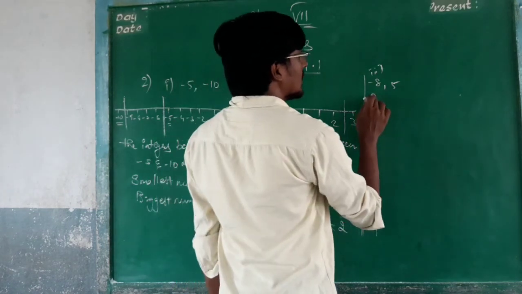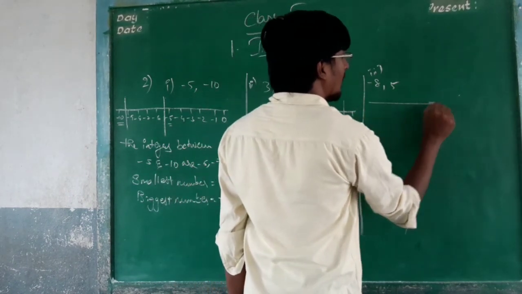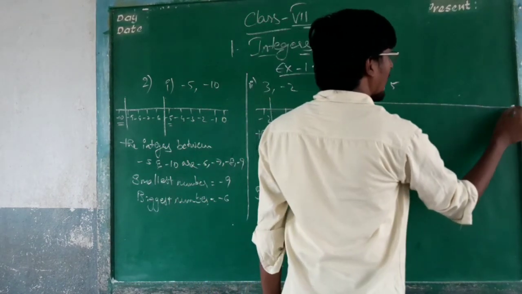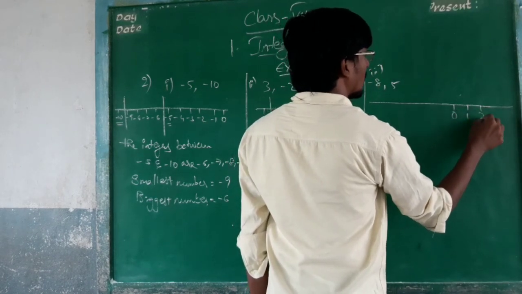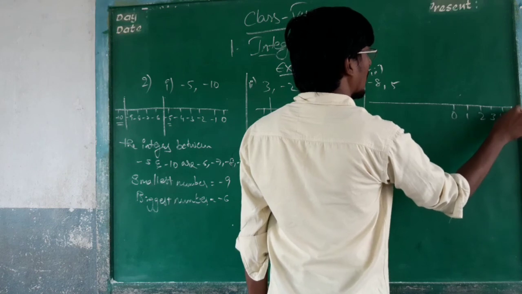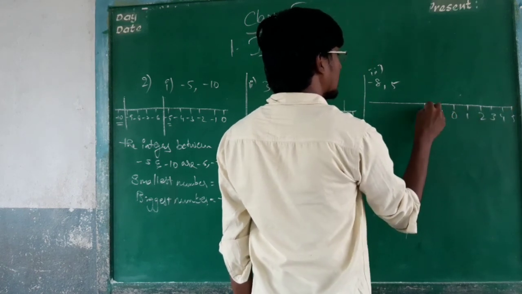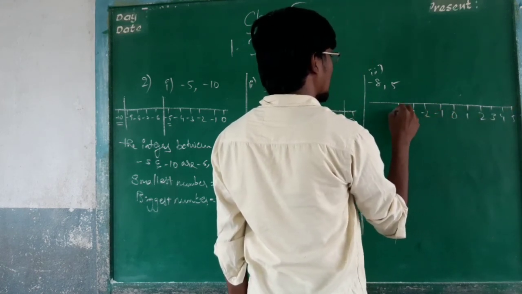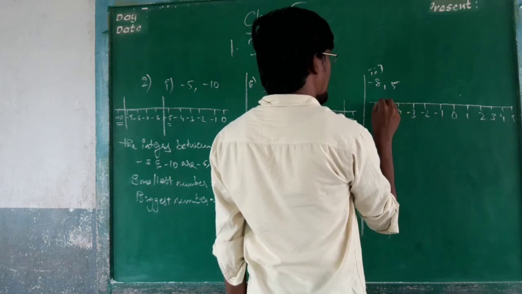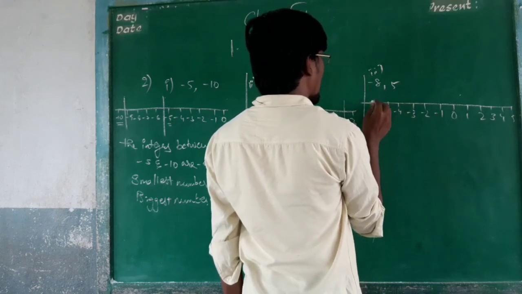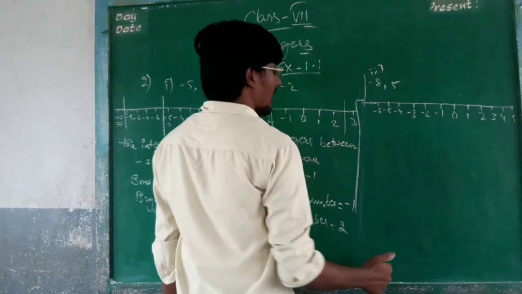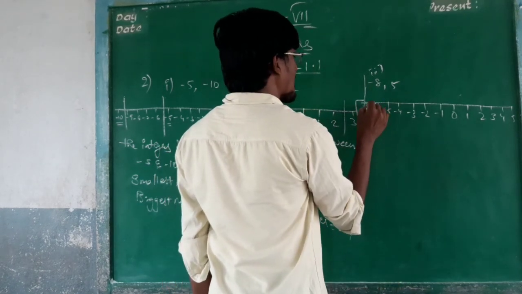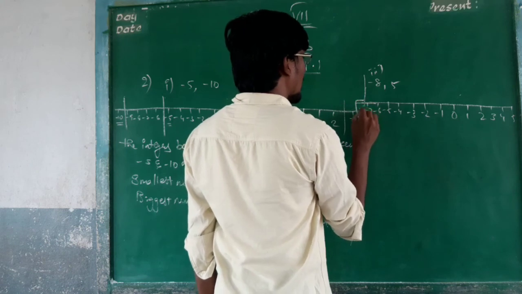Now we go to minus 8 and 5. 1, 2, 3, 4, 5, minus 1, minus 2, minus 3. Minus 8.